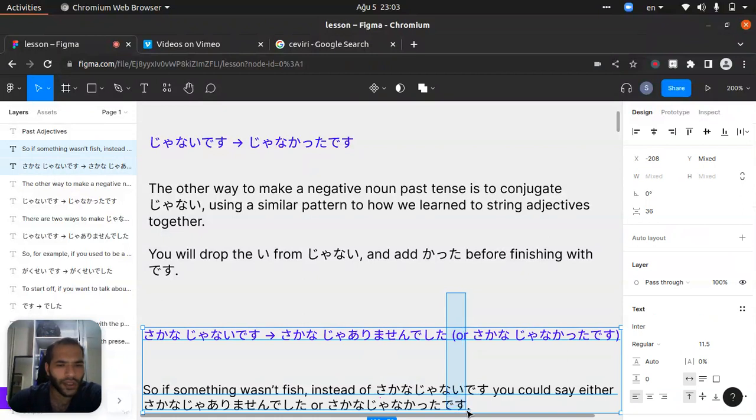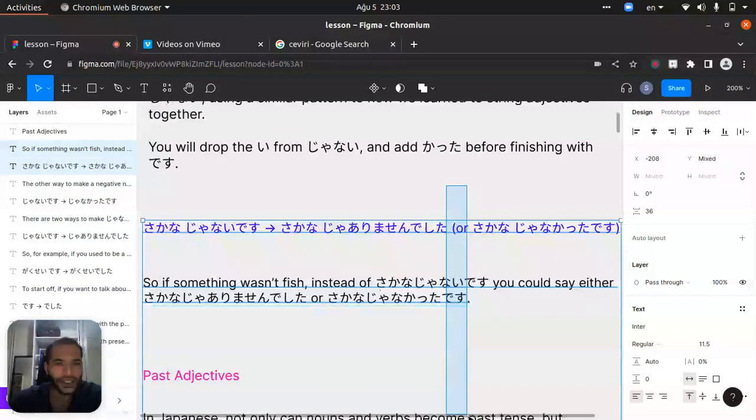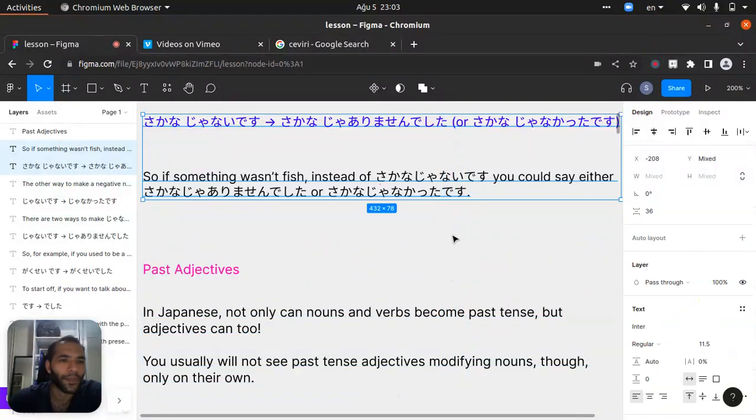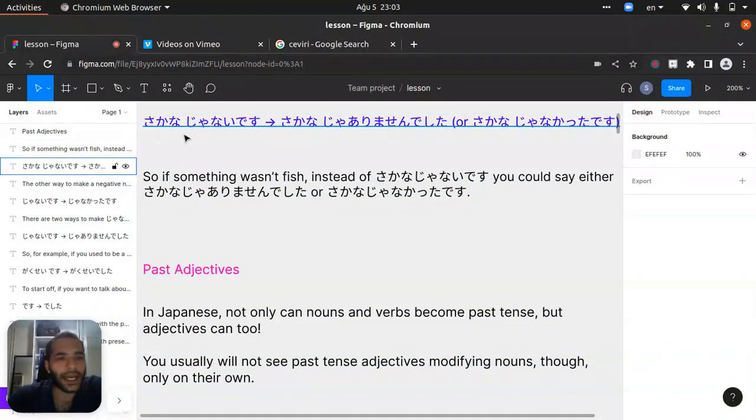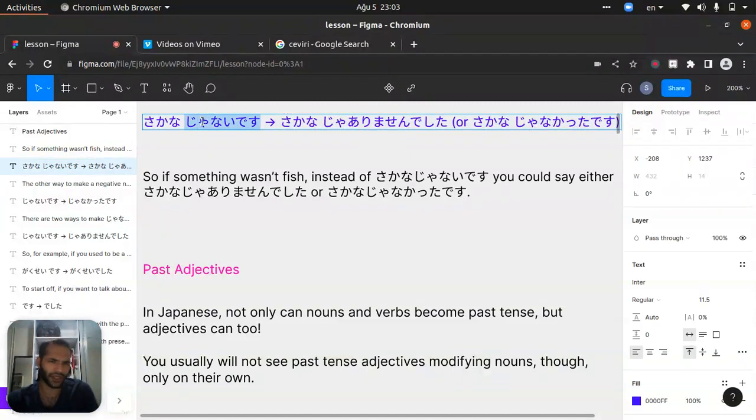Let's look here. What do we have? Okay, let's check it. It's saying sakana janai desu. Sakana janai desu, right? The fish is something else, but it wasn't a fish, I think.